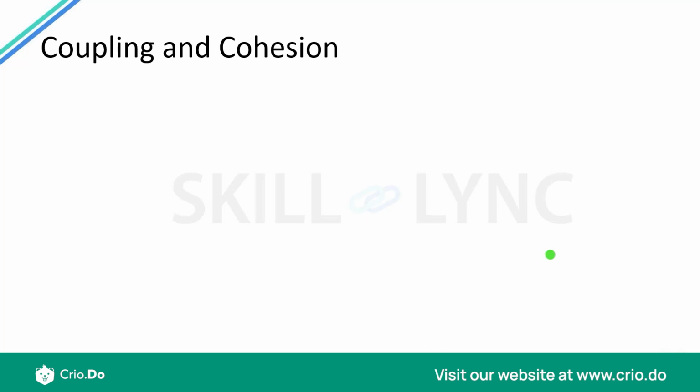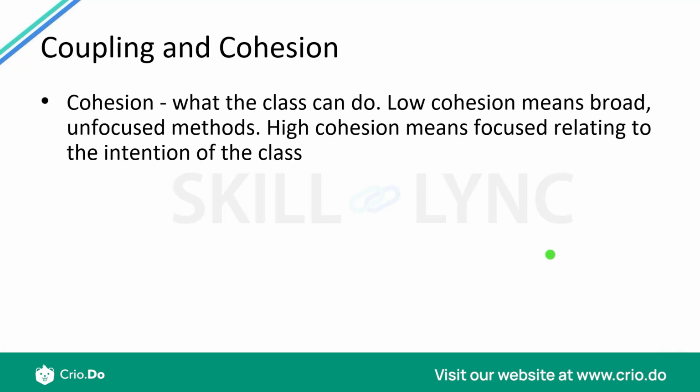When we talk about object-oriented programming, we talk about how good it is for the design and development of software, right? Two of the concepts of object-oriented programming really help us understand what a good design would be. And those are coupling and cohesion. So what is cohesion? Cohesion actually determines what a class can do.